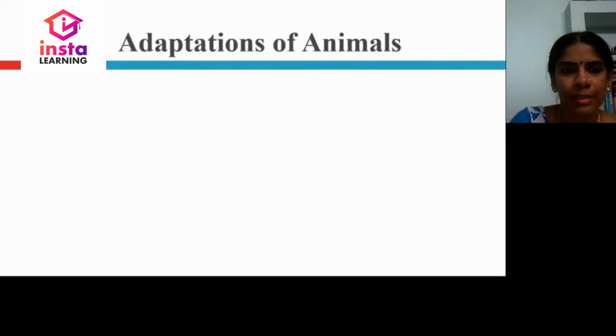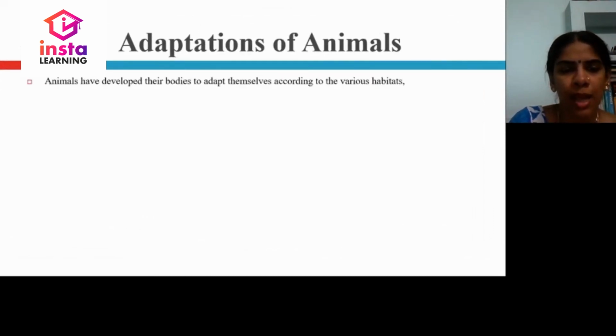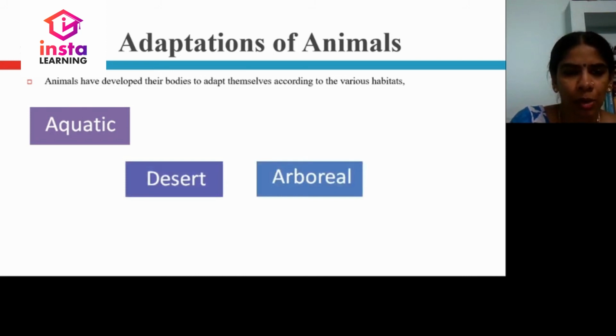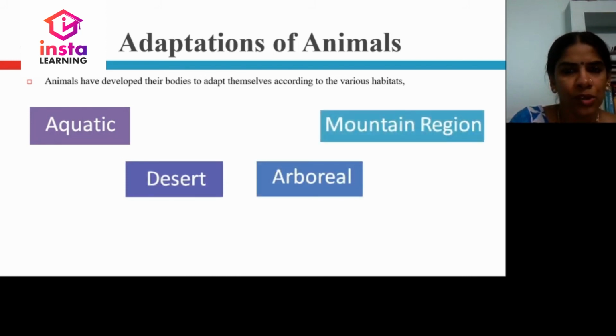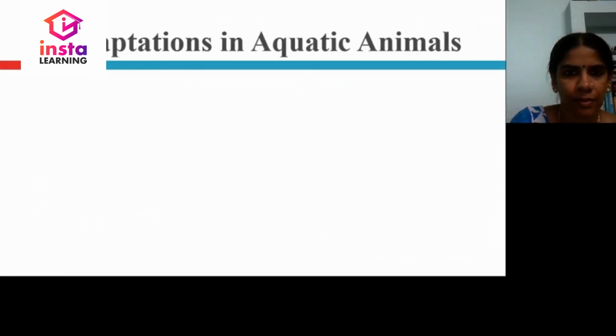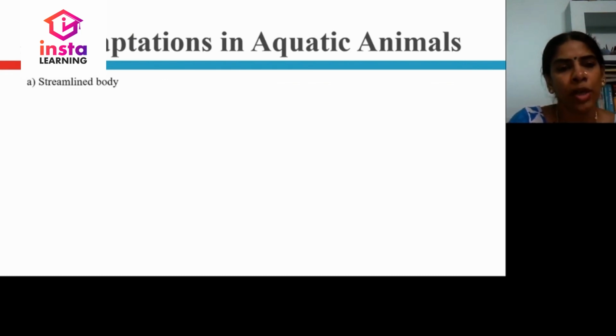Adaptations of animals. Animals have developed their bodies to adapt themselves based on their habitats: aquatic, desert, arboreal, and mountain region. Let us discuss all the adaptations of animals in these particular habitats. Let us first learn about the adaptations in aquatic animals. Streamlined body.